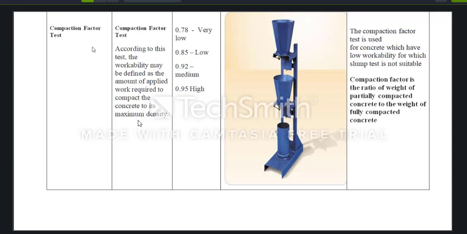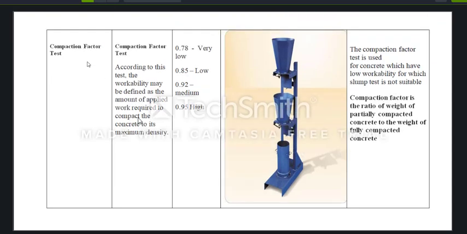And the next test to find workability of concrete is the compaction factor test. What is the importance of compaction factor test? According to this test, the workability may be defined as the amount of applied work required to compact the concrete to its maximum density.